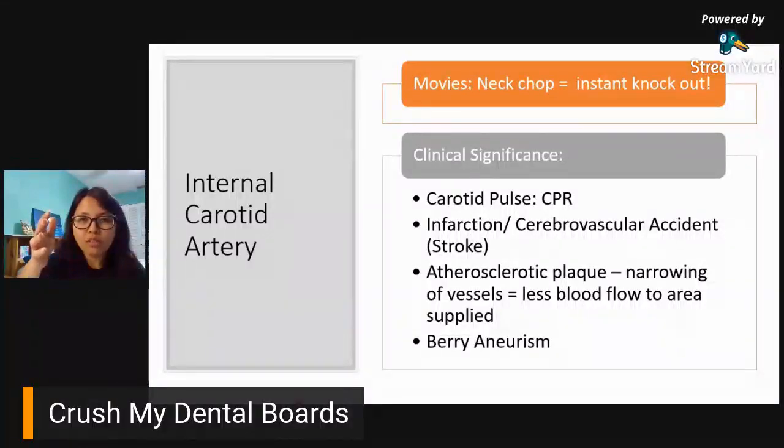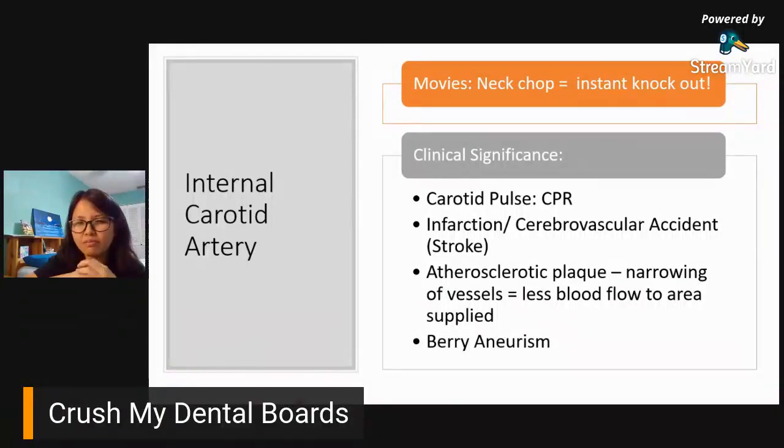So, it's one of those vessels in our bodies that would be prone to forming those plaque. And alam na natin din yung danger nun, pag nag-narrow yung vessel, nagkaroon ng less blood flow to the area, that means less blood flow to the brain. Well, that could lead to, yung bullet point sa taas niya, stroke. Kasi yun, kulang ang blood flow to the brain. And then another clinical significance for your internal carotid artery is, well, I got this from NBDE, part 1. So it says it's very prone to having a berry aneurysm.